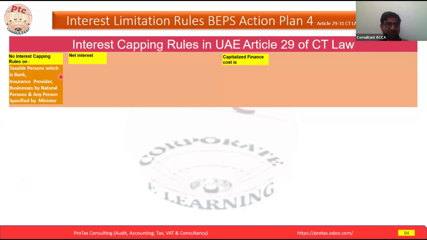Ms. Farhana asked one of the questions. So the interest capping rule will not apply to which taxable person: a bank, an insurance provider, a business by a natural person, or any person specified by ministerial decision. We went through banks, insurance providers, natural persons, and anyone specified by ministerial decision.